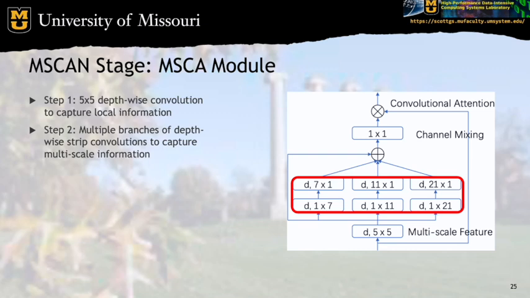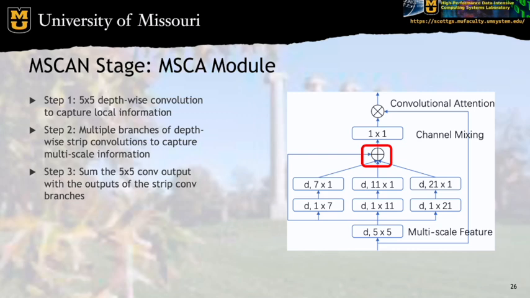Now, the use of large kernels in convolution is typically very expensive, and that's why they use these strip convolutions. And the strip convolutions are applied at a few different kernel sizes to model these relationships at multiple scales. This is the multi-scale interaction that was talked about near the beginning of the presentation.